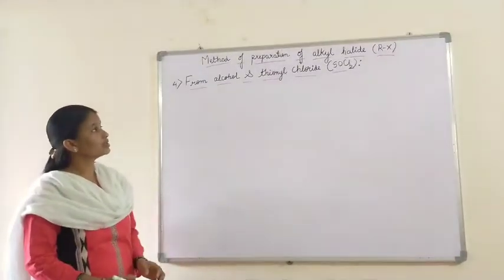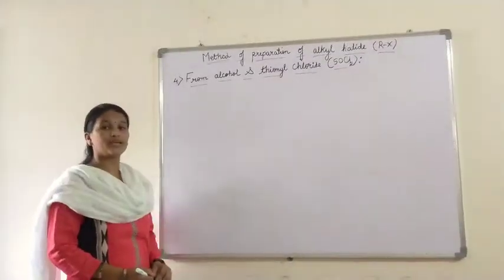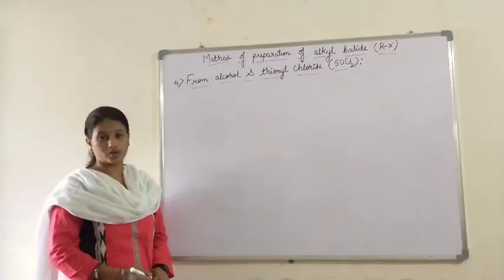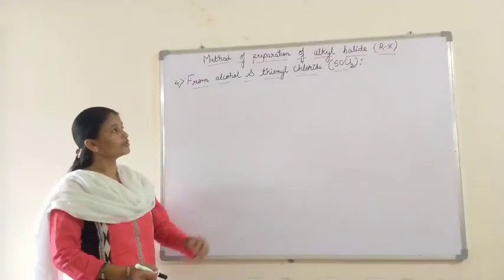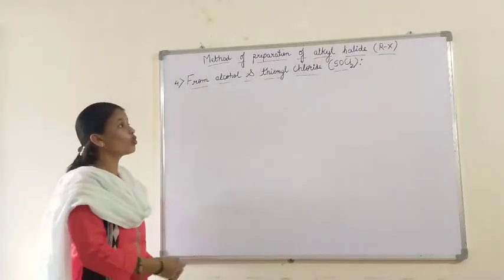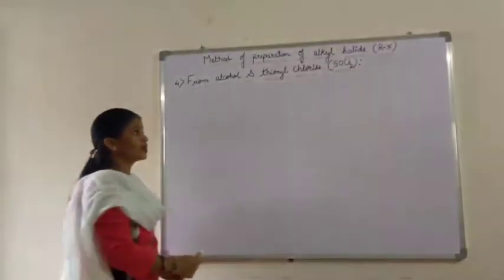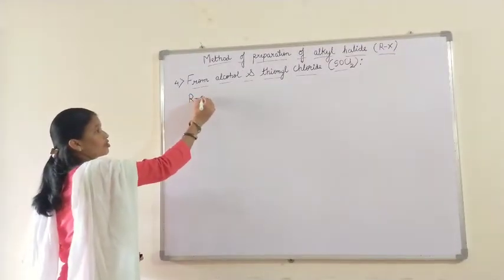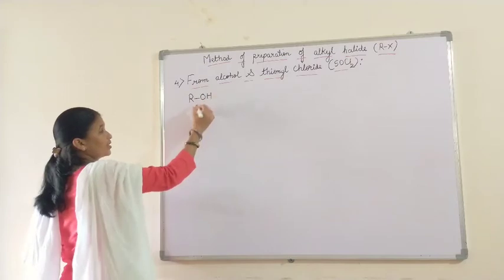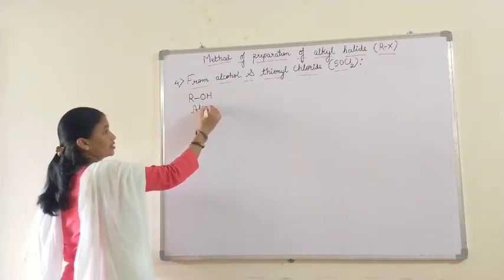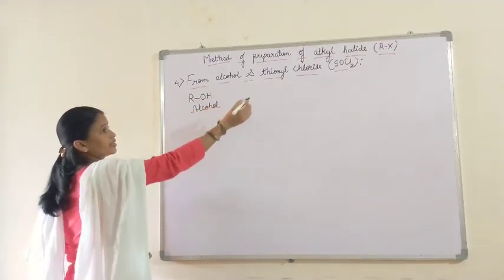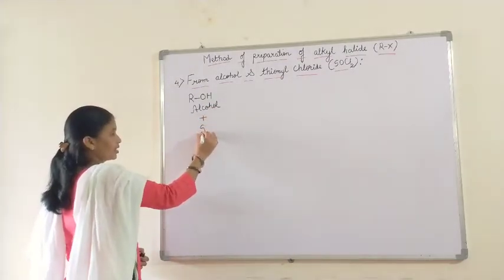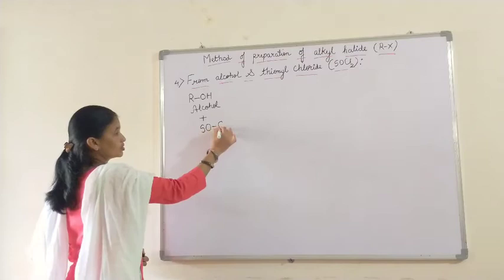Now the next method for the preparation of alkyl halide, that is from alcohol and thionyl chloride. Thionyl chloride has the formula SOCl2. Again we take alcohol. The general formula of alcohol is ROH. It is treated with thionyl chloride, SOCl2.